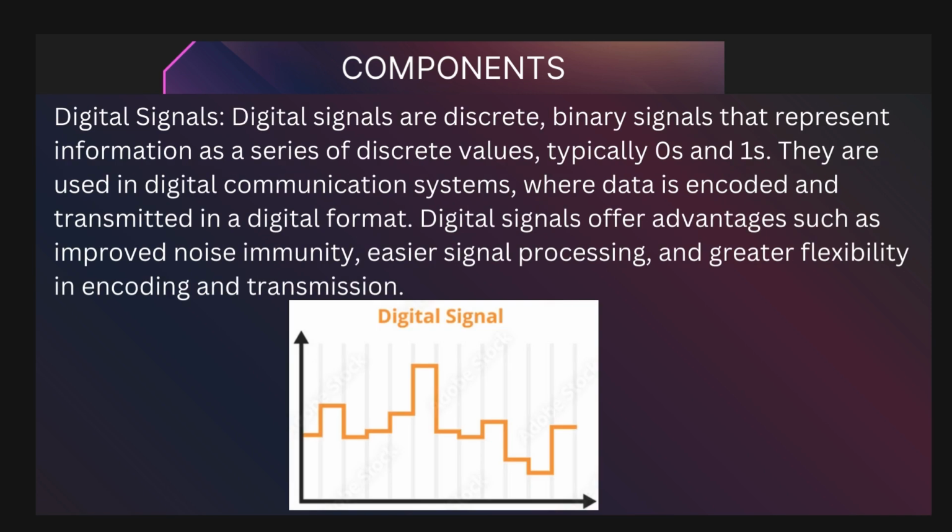Digital signals. Now, let's flip the switch to digital signals. Digital signals are discrete, binary signals that represent information as a series of discrete values, typically zeros and ones. They're the backbone of digital communication systems, offering improved noise immunity, easier signal processing, and greater flexibility in encoding and transmission.